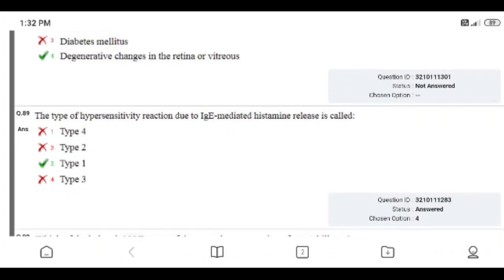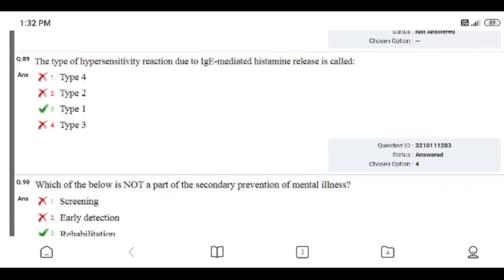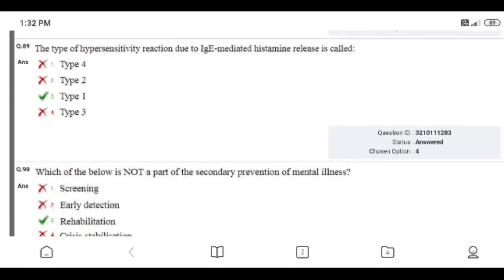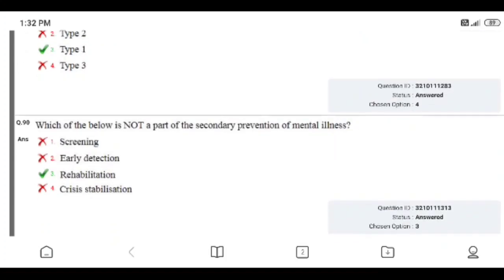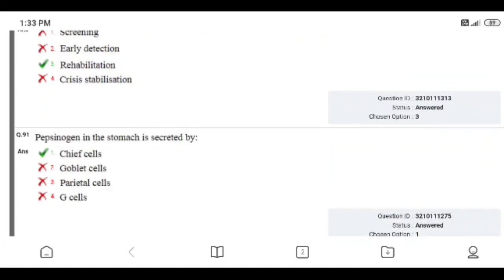Question number 89. The type of hypersensitivity reaction due to IgE mediator histamine release is called type 4, type 2, type 1, type 3. Right answer is type 1. I gave the wrong answer. IgE mediator histamine release is type 1 hypersensitivity. Question number 90. Which of the below is not a part of secondary prevention of mental illness? Screening, early detection, rehabilitation, crisis stabilization. Right answer is 3, rehabilitation. I answered correctly.